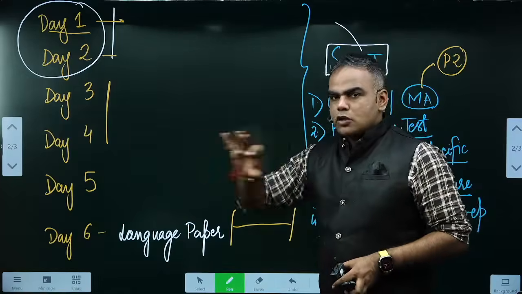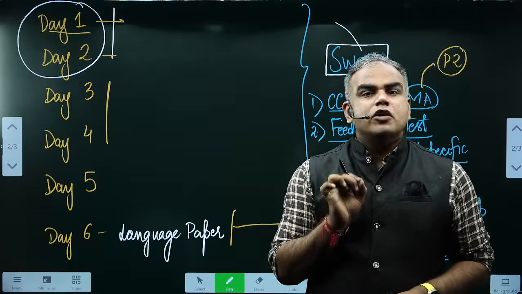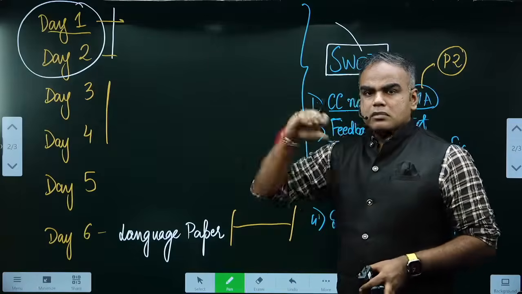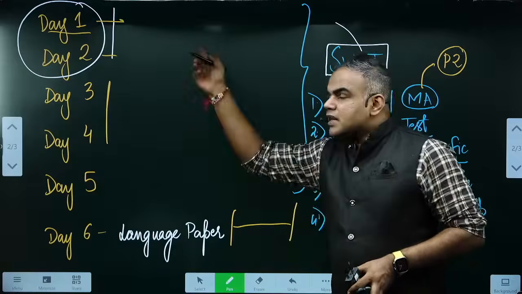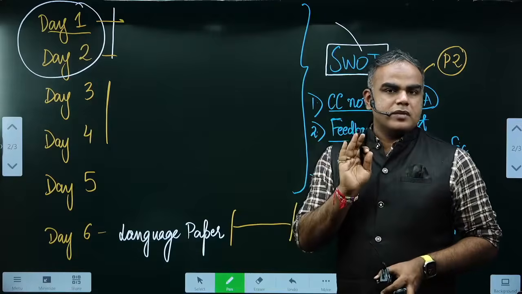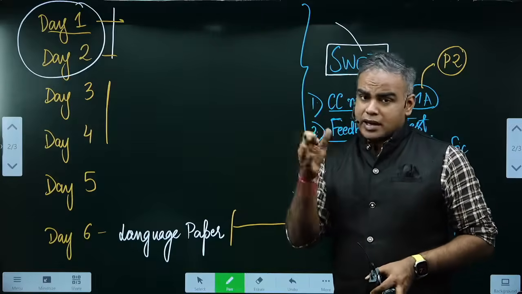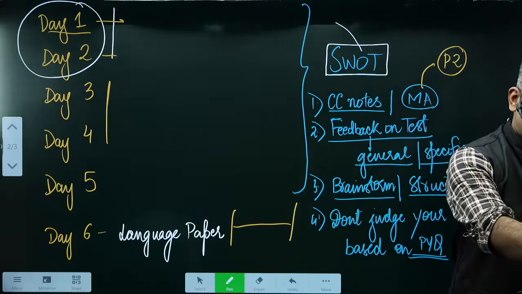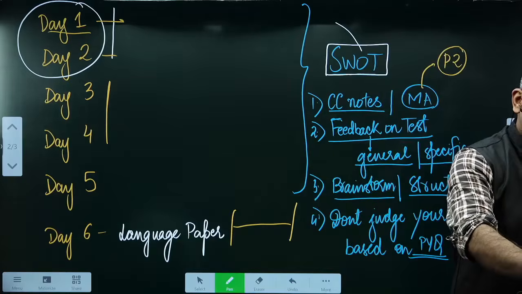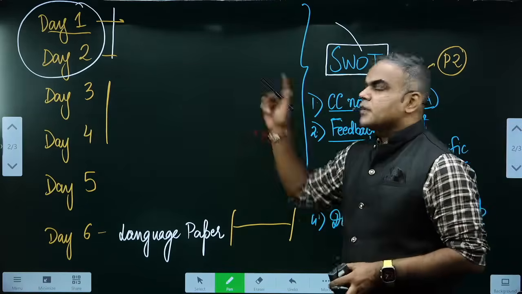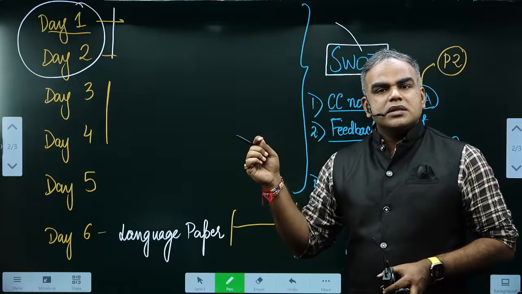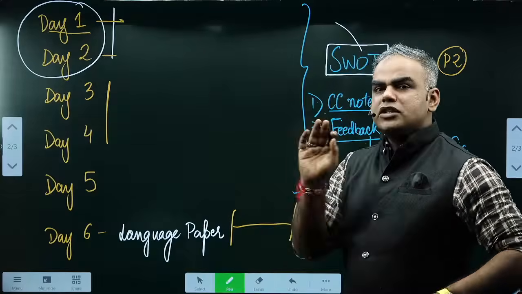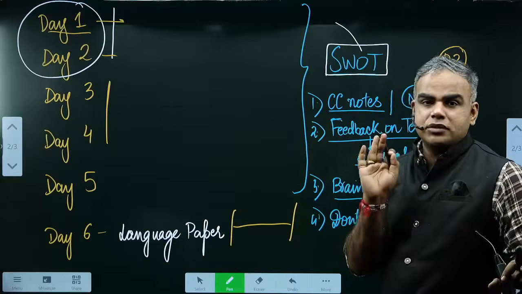So in these 5 days, your task is not to read every line of every topic. The task is that quick revisions have to happen, because ultimately on Sunday you will feel I have 5 days, but with each passing day you will realize that time is not enough, okay. In general, political science is a big optional, and again you would have seen in GS2 maybe a lot of questions you could have answered, because GS2 this time is difficult, right? The questions that have been asked can be solved with some of the knowledge from the political science optional as well, okay. So my point is, divide these days, and ideally for each day you should be doing one complete section, okay.